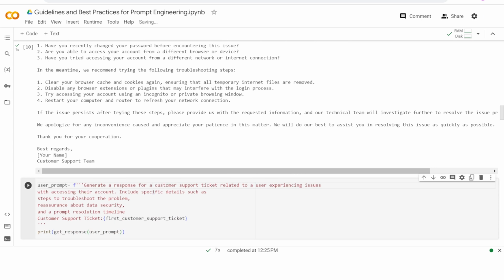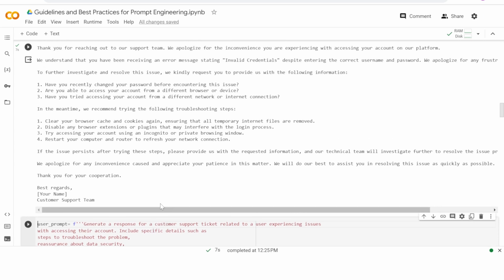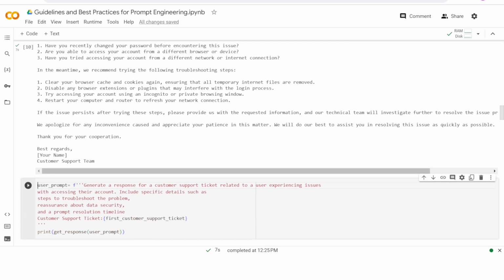It is not very clearly in a structure where I can say these are the steps to troubleshoot. And also, as a company, we want to reassure customers that their data is secure with us, and also give them a prompt resolution time. So again, I'll make my prompt a lot more specific. This time I'm saying generate a response, but include specific details such as steps to troubleshoot the problem, reassurance about data security, and a prompt resolution timeline, right?